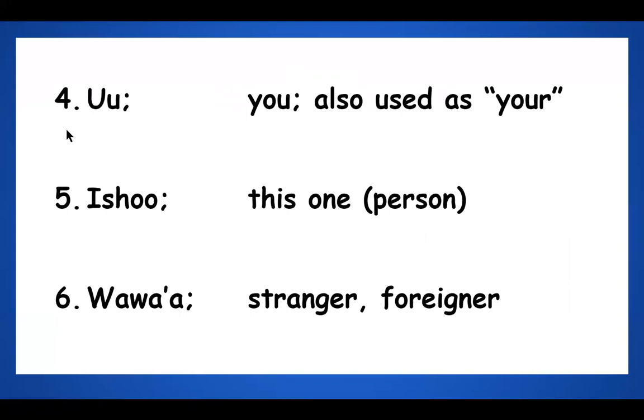Number 4, means you, also used as your. Number 5, ishu. Ishu means this one. It can be this one thing, but it's also used as a demonstrative pronoun. It's not specifically a pronoun, but it's used to demonstrate one. So this one person. Number 6, wawa. Wawa means a stranger or a foreigner.